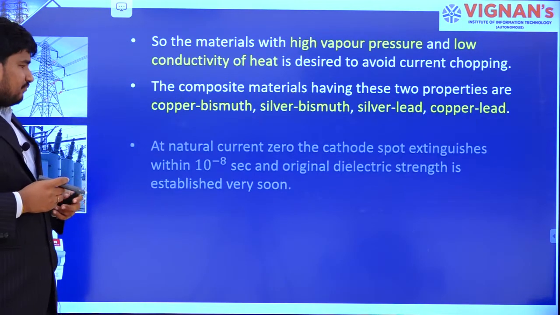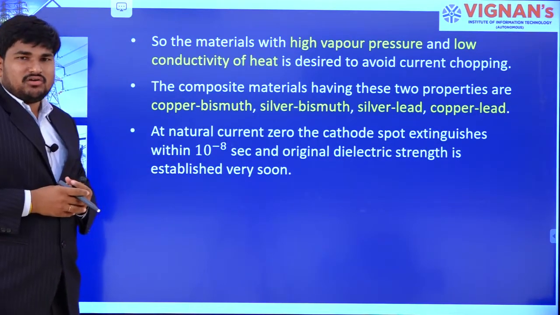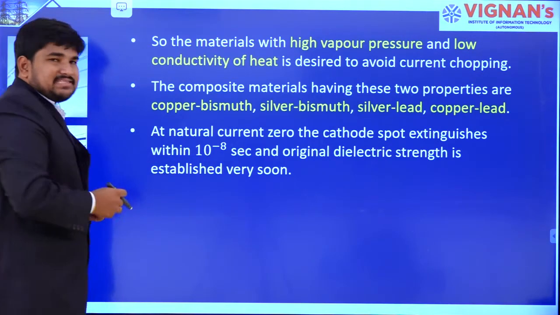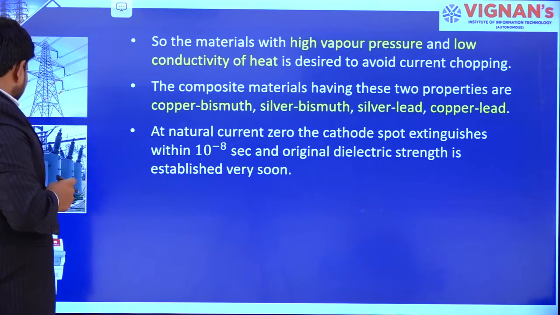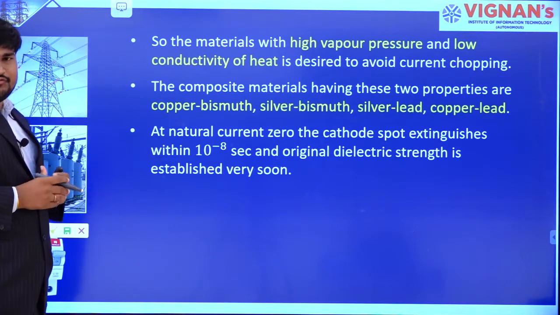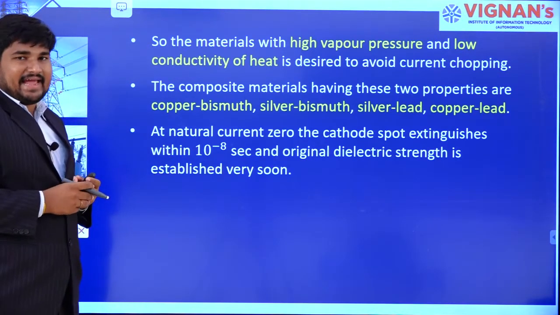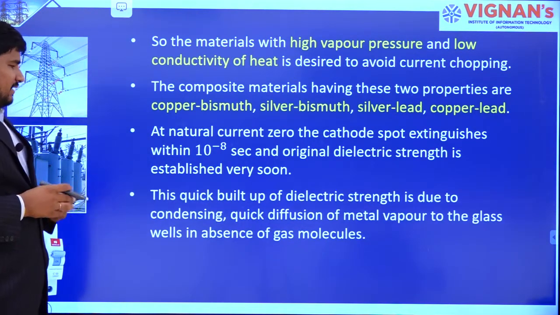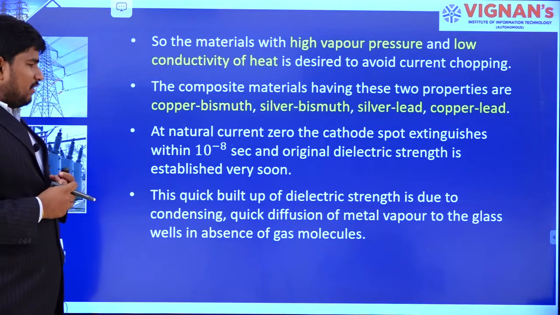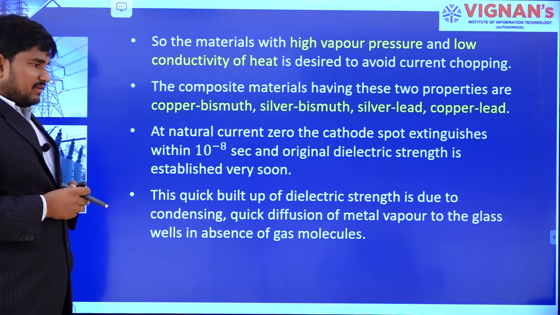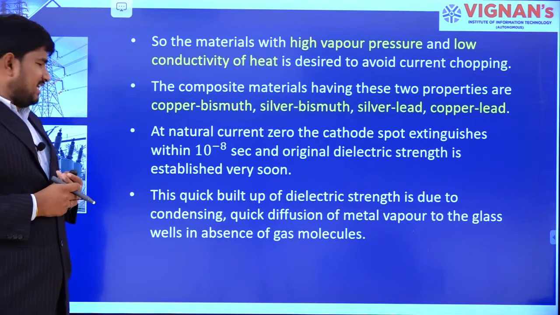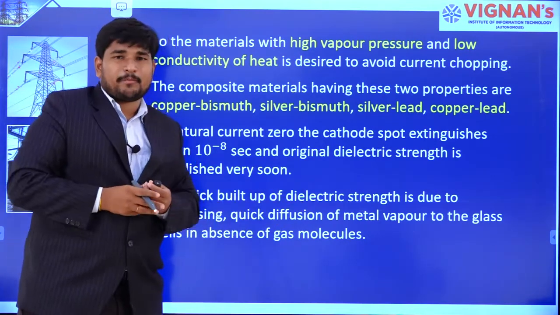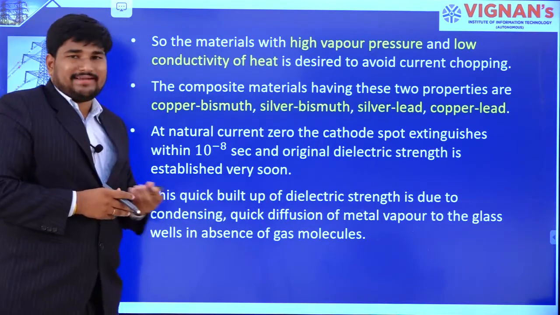So at natural current zero, the cathode spot extinguishes within 10 power minus 8 seconds and the original dielectric strength will be regained, as we have discussed earlier. This quick build up of dielectric strength is due to condensing, quick diffusion of metal vapor between the contacts.